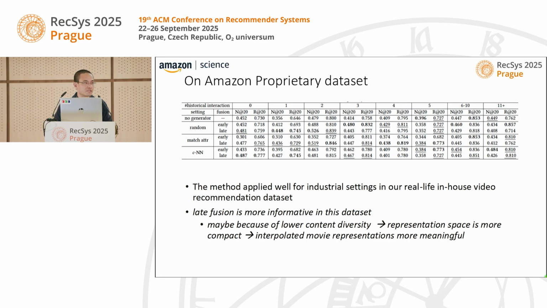If you start totally cold start, zero interaction in the past, then the lift is quite impressive, and then it goes down when the customer has more interaction, naturally, because if they watch enough, then we don't need the imaginative item anymore, and we have enough clues for the backbone to work well.